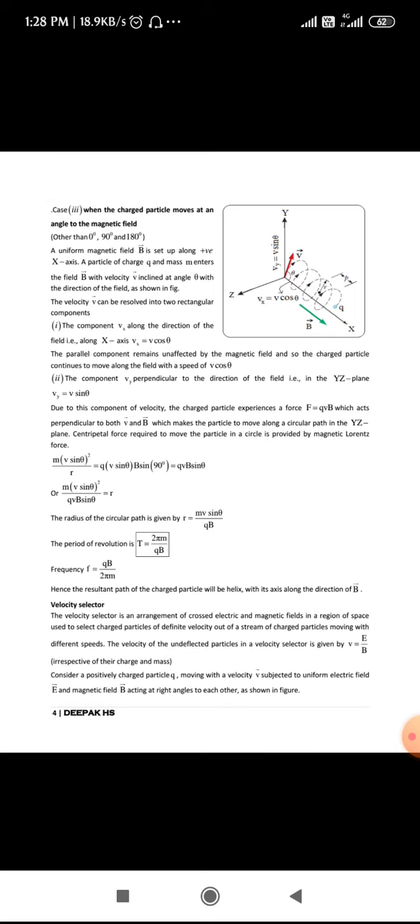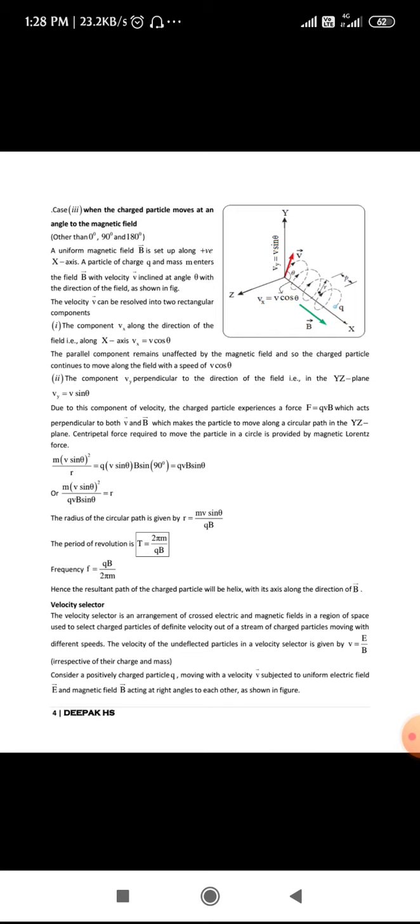Now, v can be resolved into two components, as we have already come across. When you resolve v into two components, one will be along the x direction, that is vx, which is equal to v cos theta.